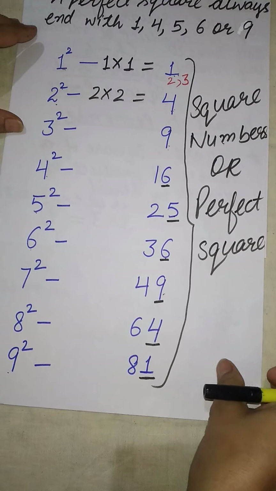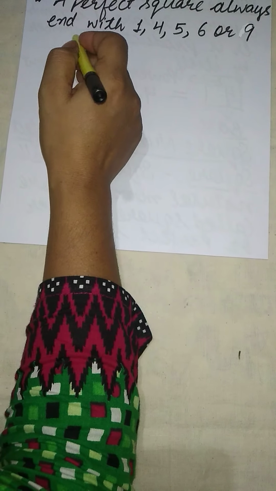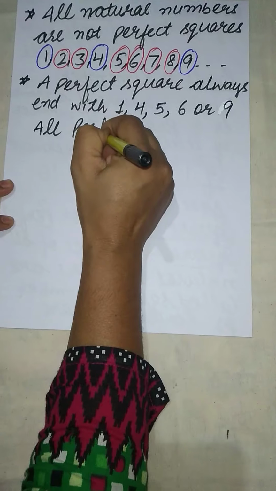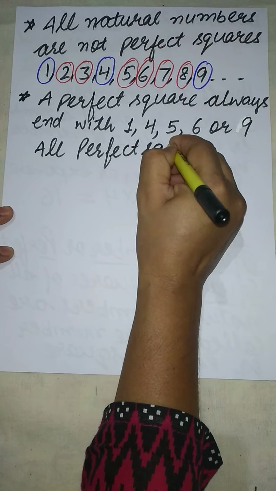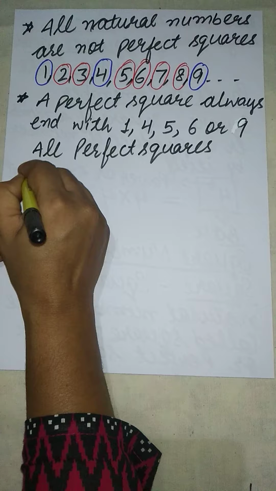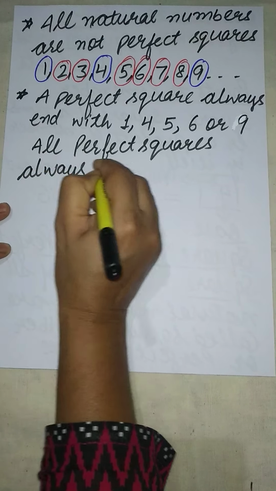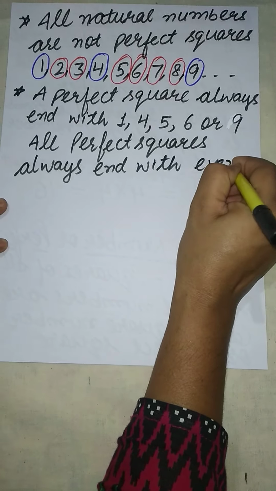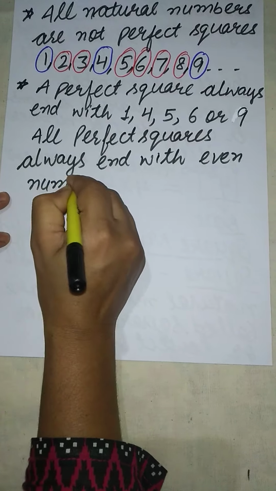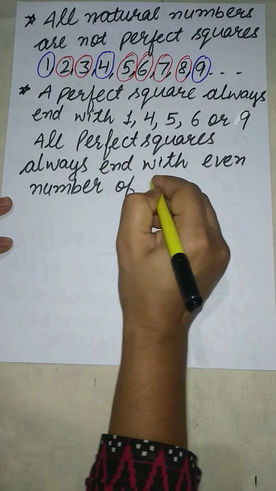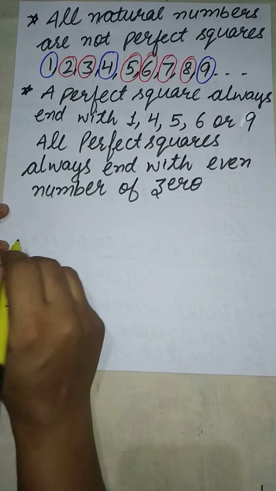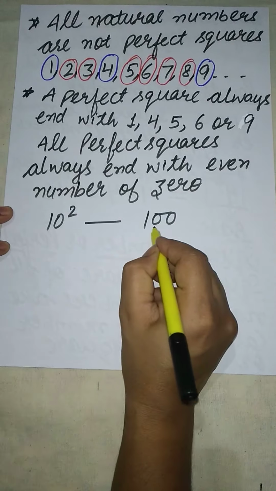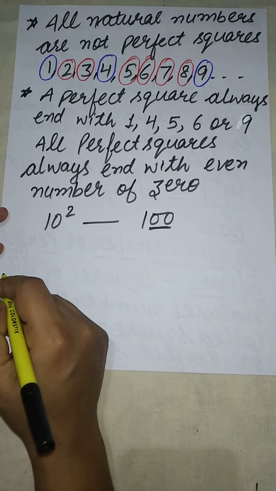And what about zeros? All perfect squares always end with an even number of zeros. That is, if I write the square of 10, it will be 100 having 2 zeros. 2 is even.